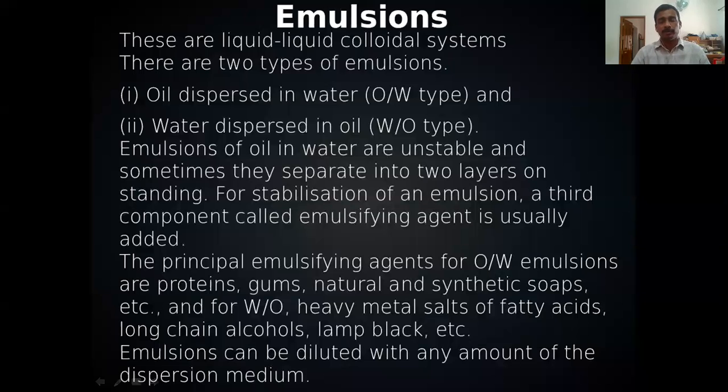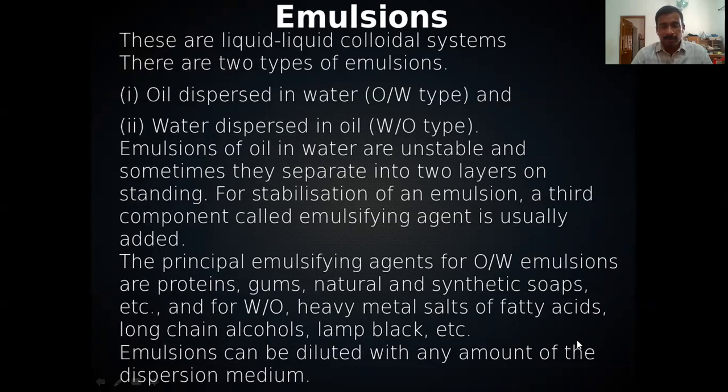Our next topic is emulsion. Emulsions are colloids in which a liquid is dispersed in a liquid. I studied it earlier: liquid colloidal systems, or liquid dispersed in liquid, that is emulsion. There are two types of emulsions: oil in water type, oil dispersed in water; and water in oil type, water dispersed in oil. These are the two types of colloids.